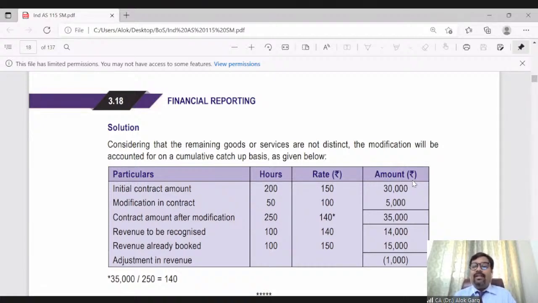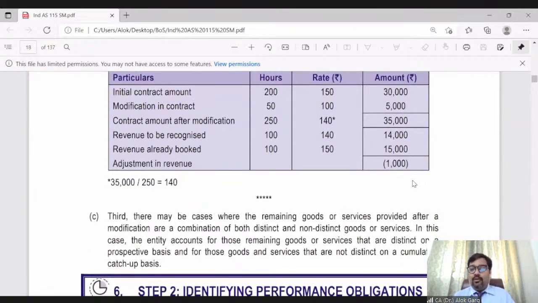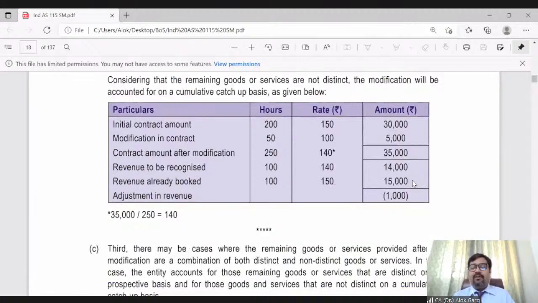You have already recognized 100 multiplied by 150, but it should be 100 multiplied by 140. So there must be an adjustment in revenue by rupees 1,000, right? So you need to reverse the revenue by 1,000 and you need to create a liability for that, right? Okay. So I hope, Sairam, you are clear on this. And if still you are not clear, I would request you to please refer part 1 of Ind AS 115.